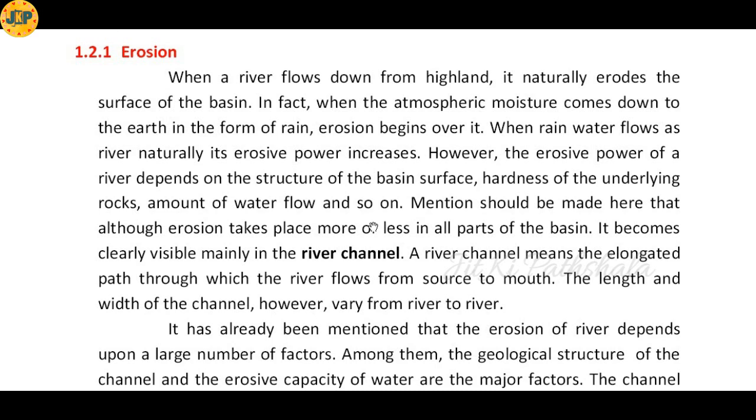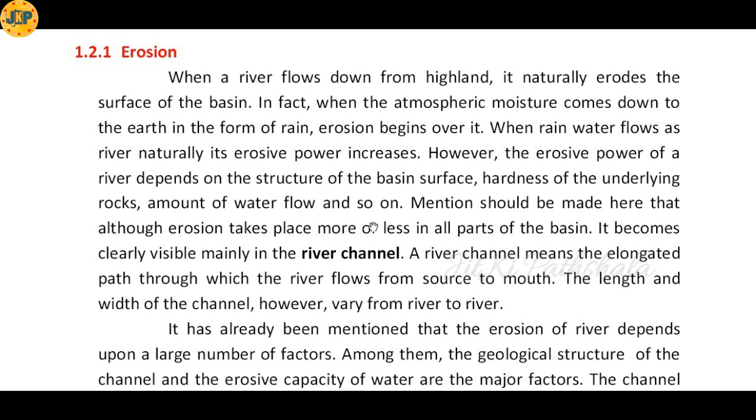And lastly, the amount of water flowing in a river channel is also responsible for erosion. That means if the amount of water flowing in a river is very high, the chances of erosion are generally high. Okay?